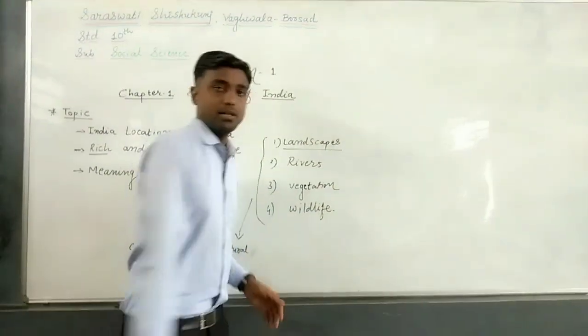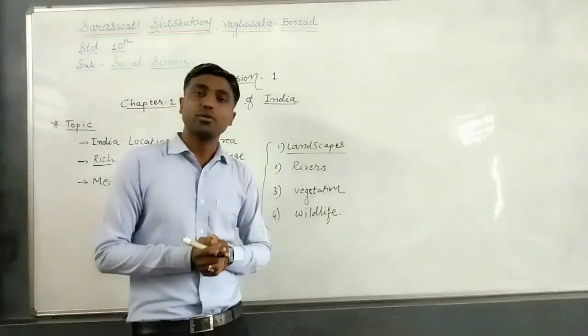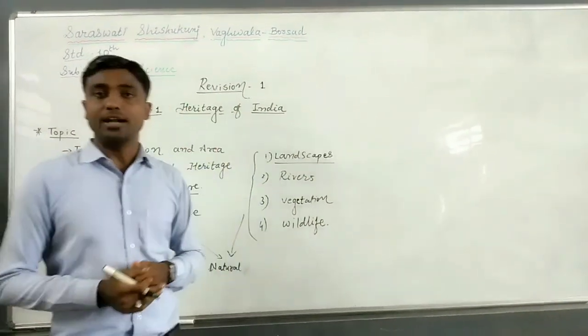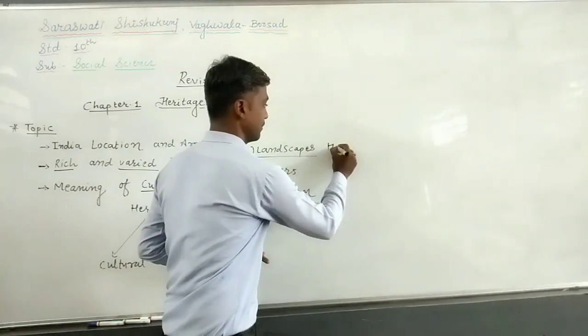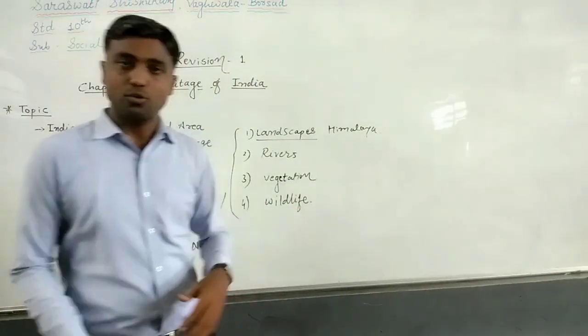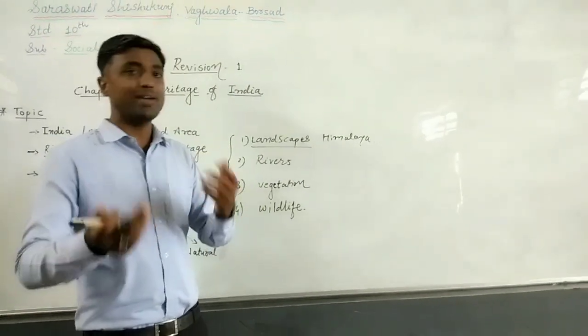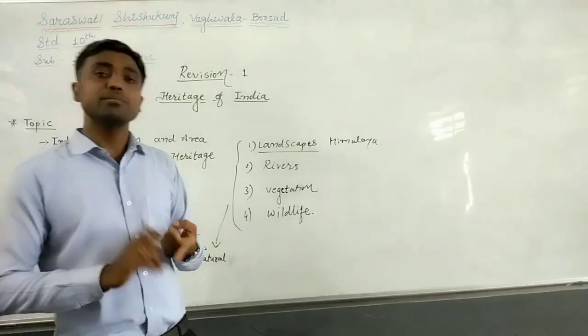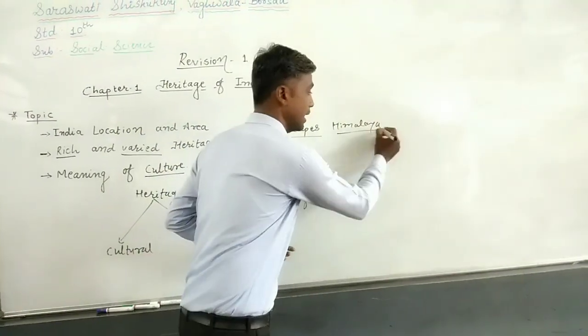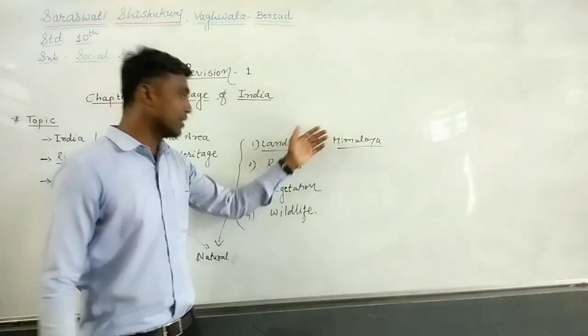Landscape. What is landscape? Landscape means different shapes of land. Otherwise, you can say landscapes are created due to the different shapes of land. For example, Himalaya. Now Himalaya is one landscape. What can we find in the Himalaya? We can find strange birds, animals, or rare species of trees and vegetation in the Himalaya, or you can say in this mountain or landscape.